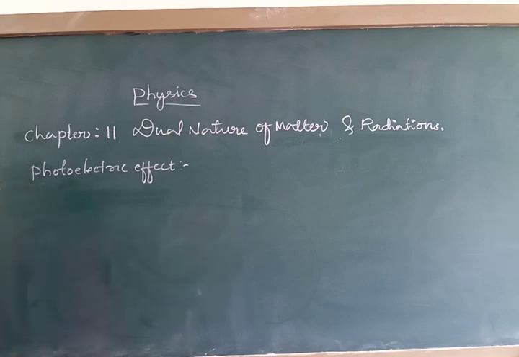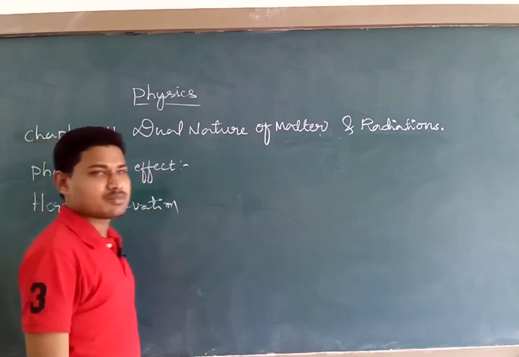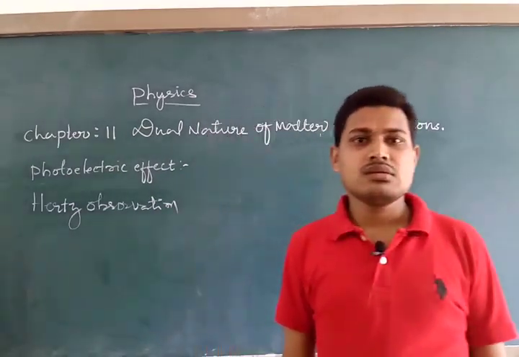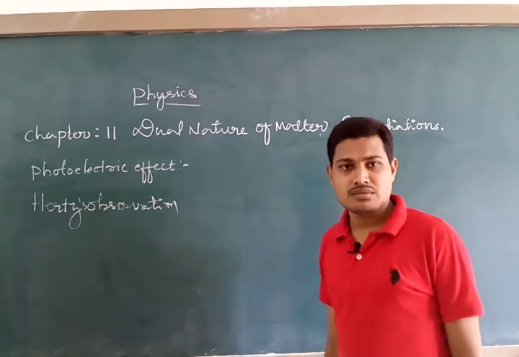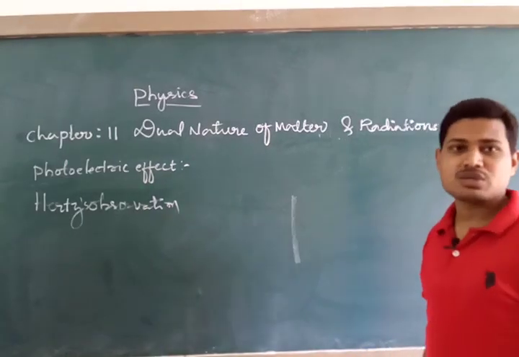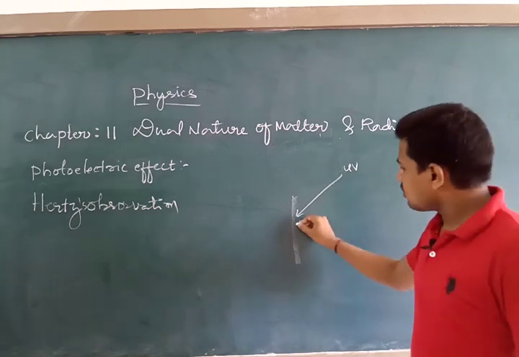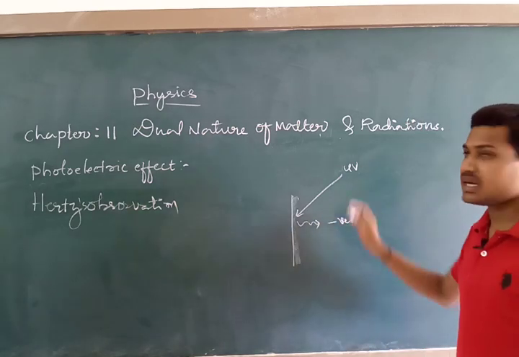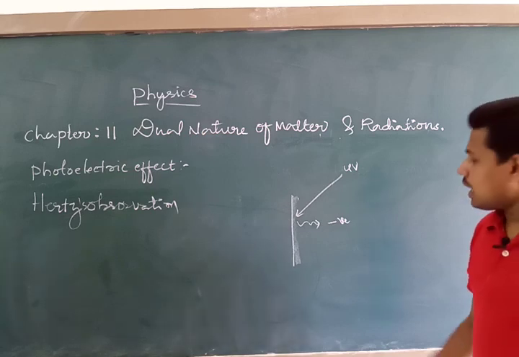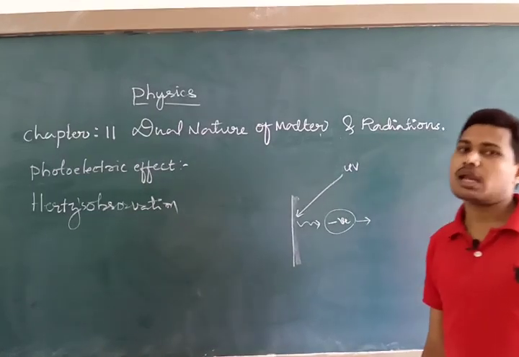So what is Hertz observation? Hertz observed that if you take a metallic surface and illuminate it with ultraviolet radiation, then this metallic surface loses some negatively charged particles, which get ejected into free space, and these negatively charged particles are nothing but electrons.